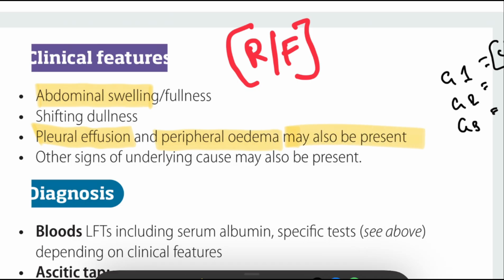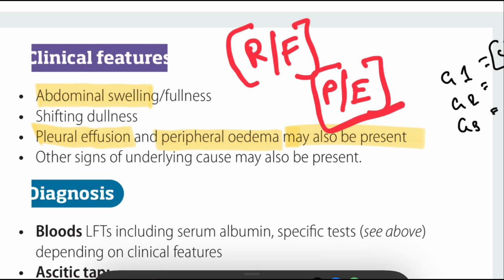Okay, so for signs, we have to do a physical examination. When we see a patient, we can easily find moderate and severe cases of ascites, but we still have to do a physical examination. In general examination, we can check for a distended abdomen, bulging flanks, and an everted umbilicus because of the tension building inside the abdomen. Next, dilated abdominal veins we can see.